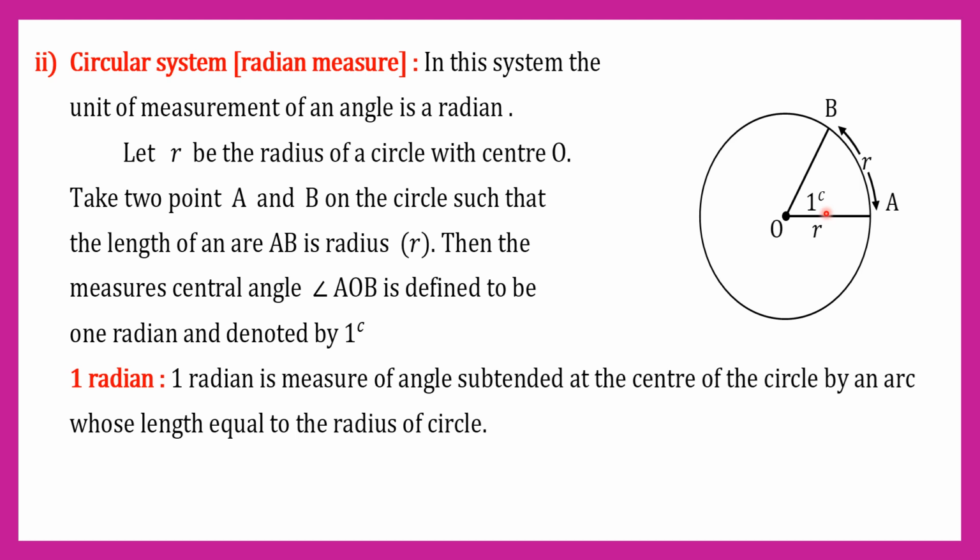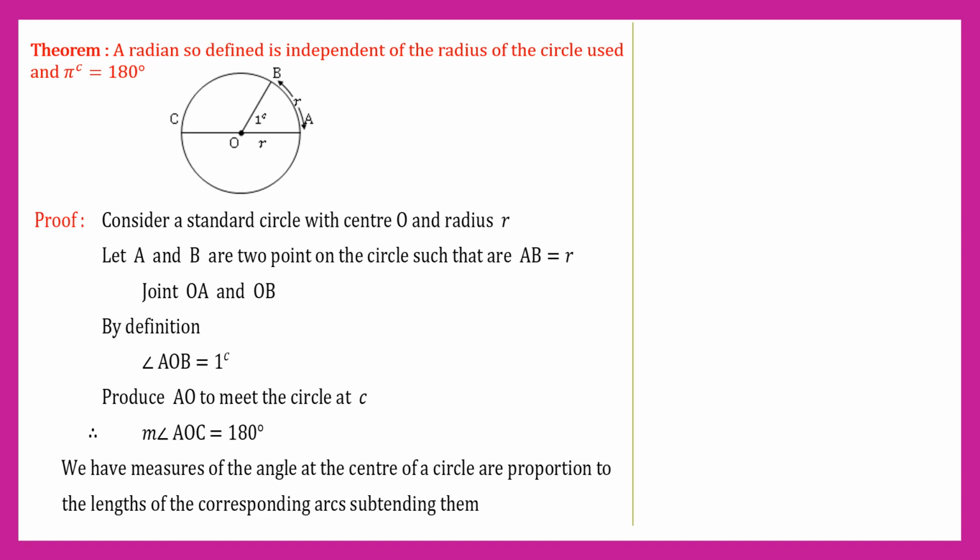Here is 1 radian: the angle subtended at the center by an arc whose length is equal to the radius. Then this angle is 1 radian. Theorem: A radian so defined is independent of the radius of the circle used, and pi radian equals 180 degree. We have to prove 1 radian is independent of radius.